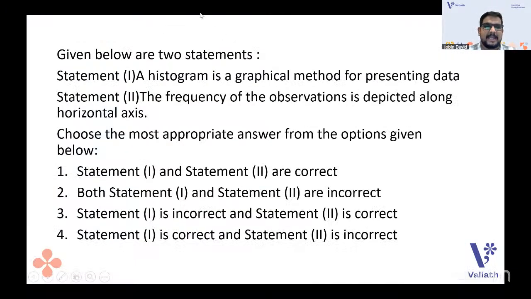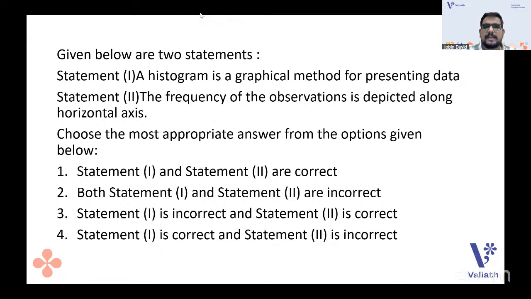Statement 1. By this, can you identify which unit this question is asked from? This is from data interpretation. You can't see this kind of question in the NET exam, where you will see data interpretation questions. You cannot see theory questions from data interpretation, but they can be asked in other exams, maybe NET too. But they have stopped asking theory questions in data interpretation. The trend has stopped, and now table questions are being asked in the NET. But in state-level eligibility test exams, you can expect these types of theory questions from data interpretation also.